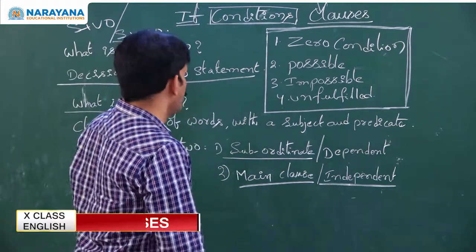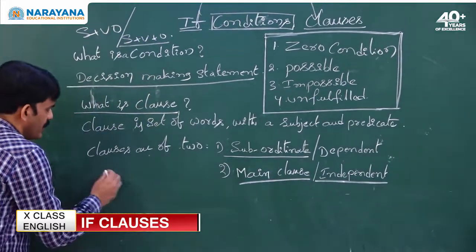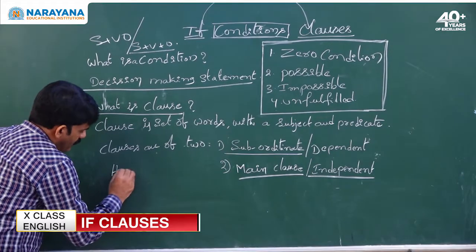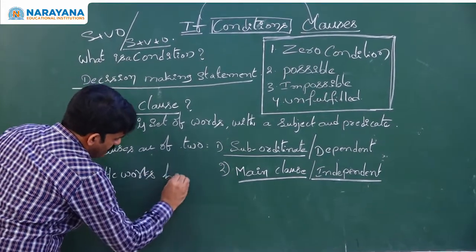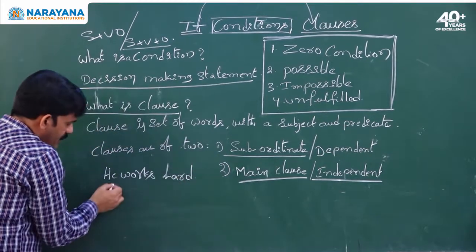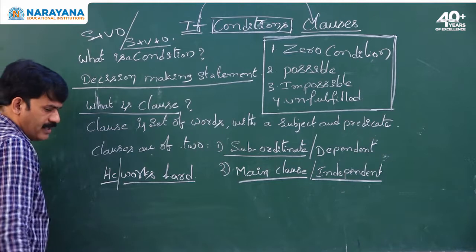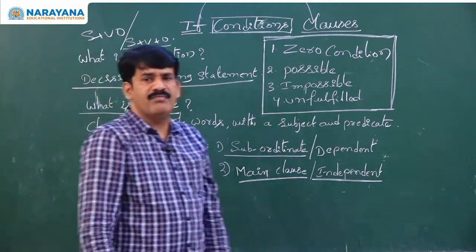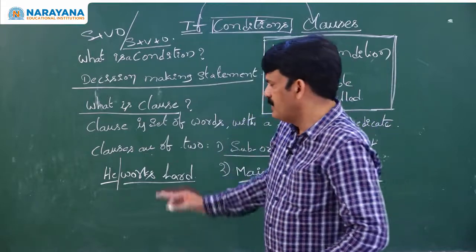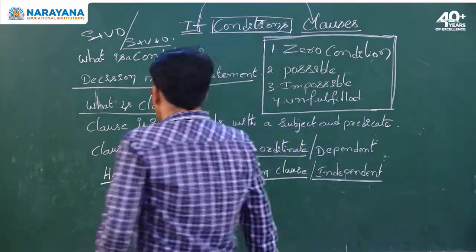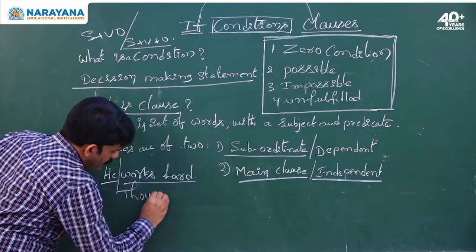Then when both the sentences have subject, verb and object, what would be the difference between these two? Let me show you one sentence. Say for example, he works hard. He is the subject, works hard is the predicate. Subject and predicate together give complete meaning, that is called main clause. Say for example, though he works hard.